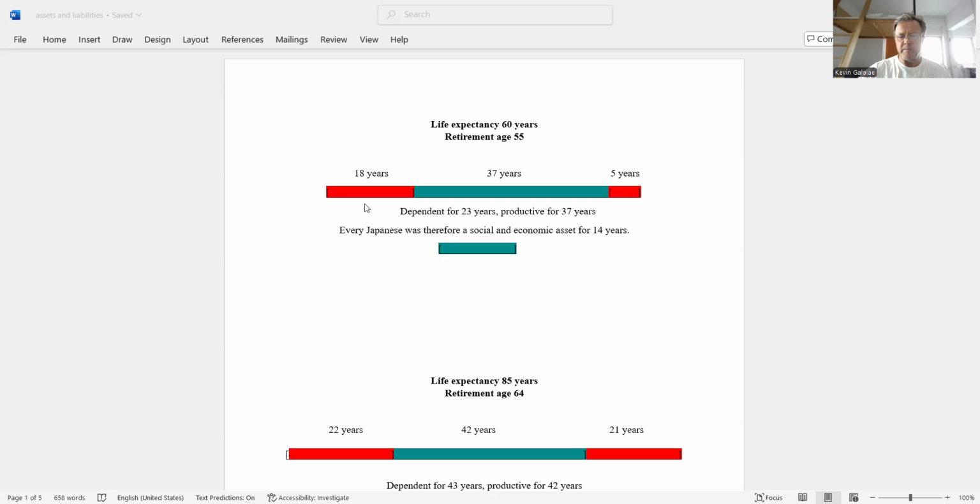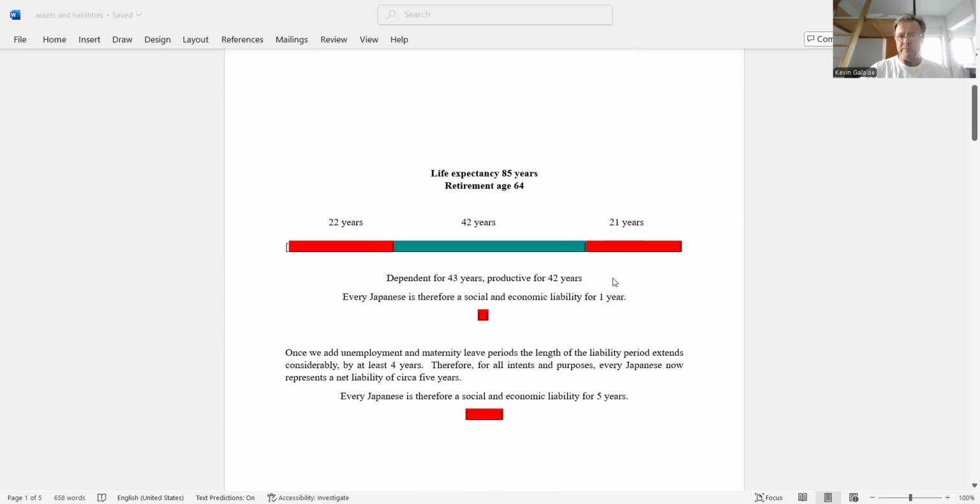As children and adolescents, they were dependent for 18 years, then they worked for 37 years. And then they retired and they had 5 years of retirement. So they were dependent for 23 years and productive for 37 years, which means that every Japanese was a social economic asset for 14 years.